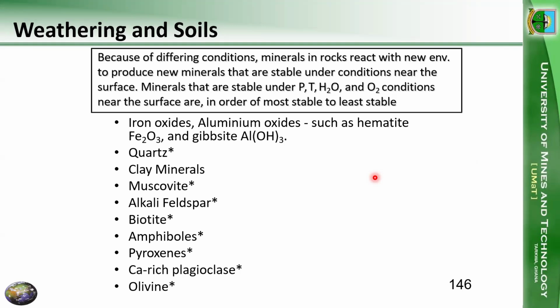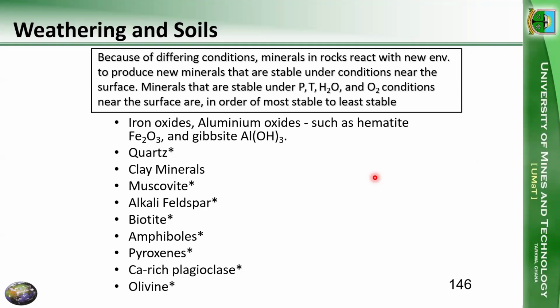So we can have iron and aluminum oxides, such as hematite, Fe2O3, and then gibbsite, aluminum hydroxide. Quartz, we do know quartz is very stable, and that is why we even use quartz for construction. Even sand is more like silica sand. Quartz, SiO2. Then clay minerals, muscovites, alkali feldspars, biotites, amphiboles, pyroxenes. Then we have the calcium-rich plagioclase and then olivine. So that is the decreasing order of stability.